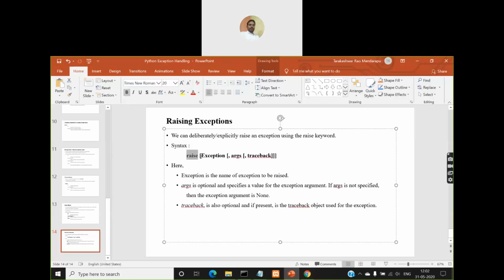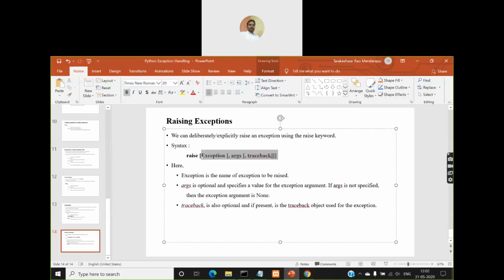You can also raise multiple exceptions using a single raise statement. That's why these are put in square brackets. Whenever you see a square bracket, it is nothing but optional. First you write one exception, then give a comma and mention the second type of exception. If you want one more, again separate with another comma and give another exception. In that way, any number of exceptions you can raise.